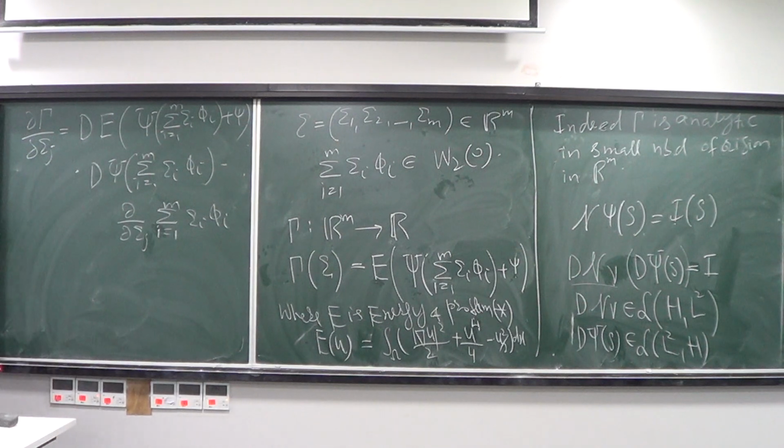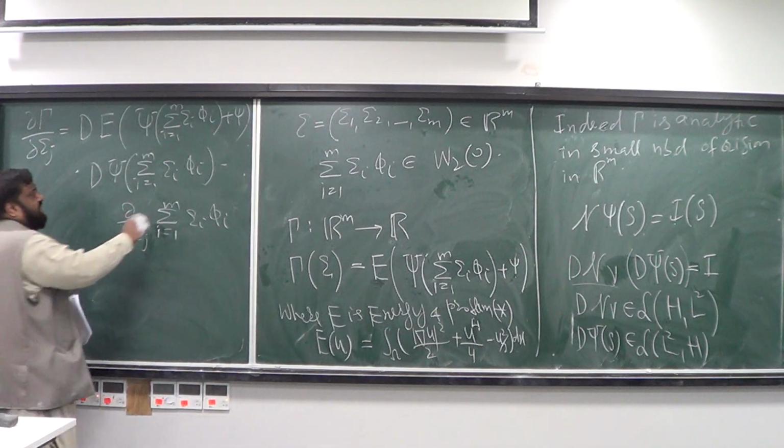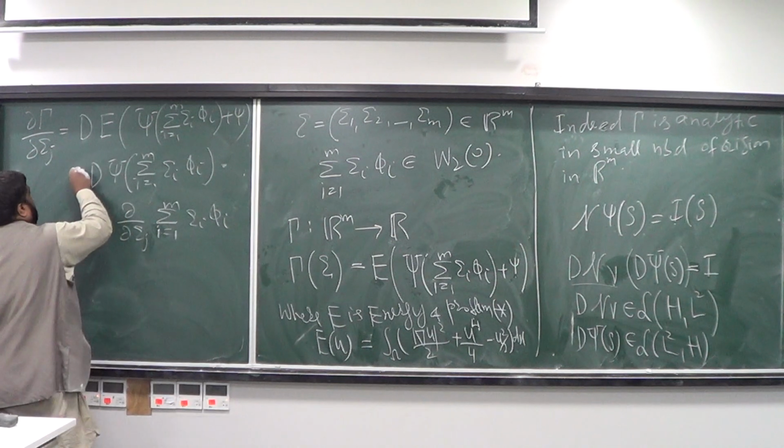Okay, this is what the recipe is. This represents the composition.